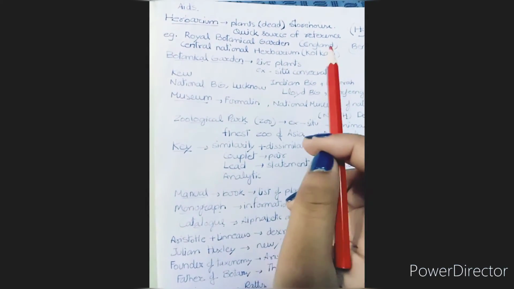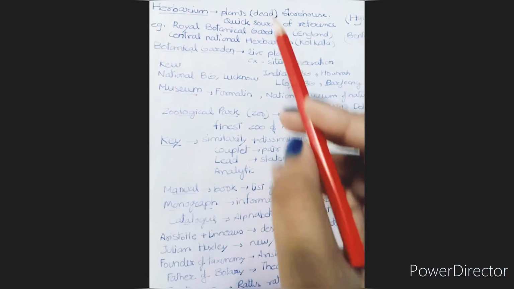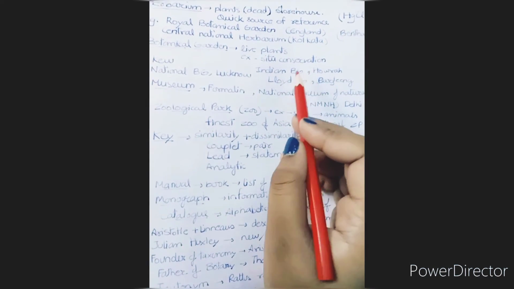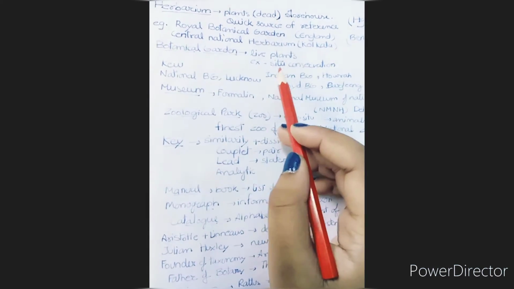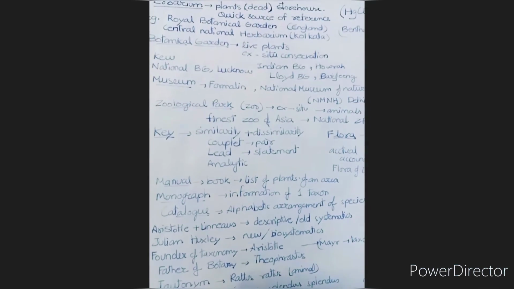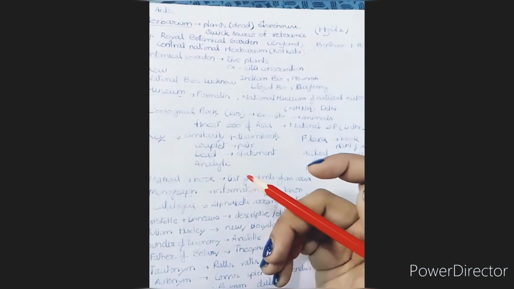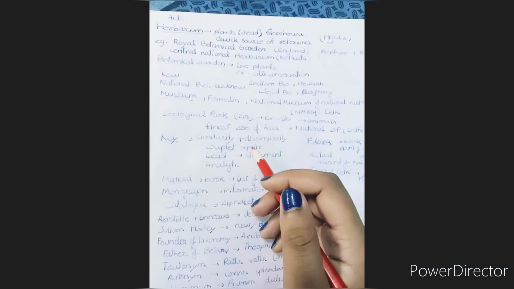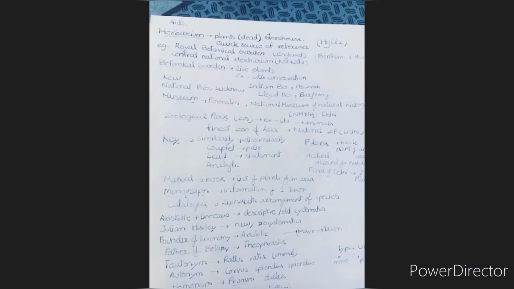Next is botanical garden. These two are for plants only, right? Botanical garden includes living plants. This is ex situ conservation, live plants, right? So, what is the difference between ex situ and in situ? This is important. Actually, ex situ means putting the plants in their own habitat where they belong, and in situ means migrating them away from their natural habitat.